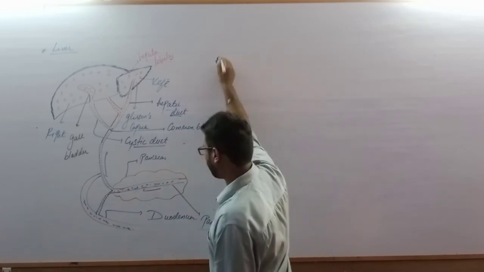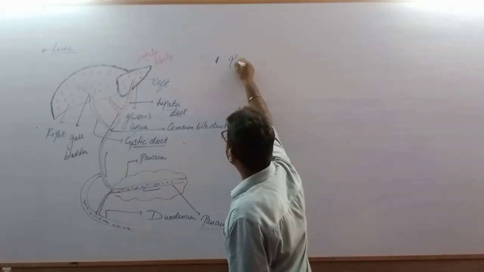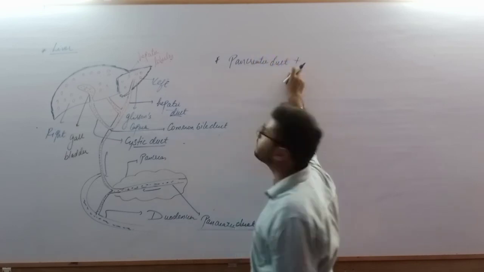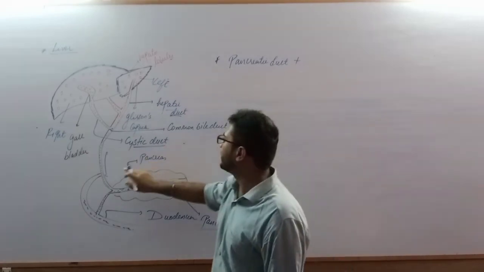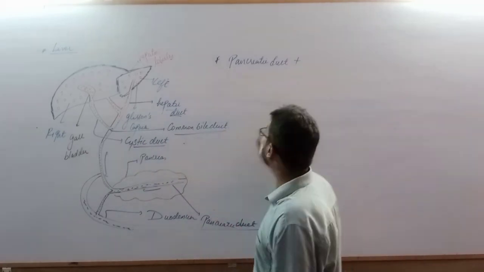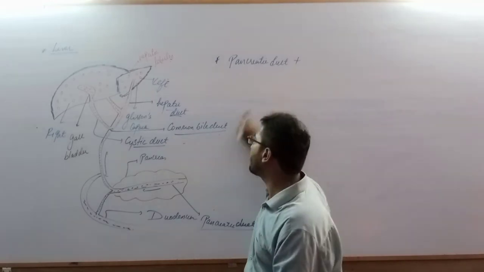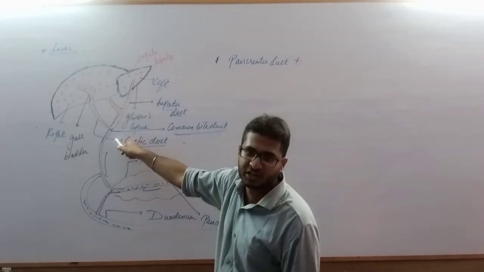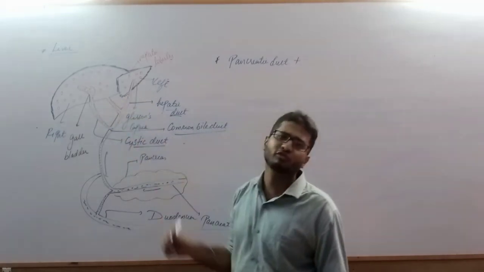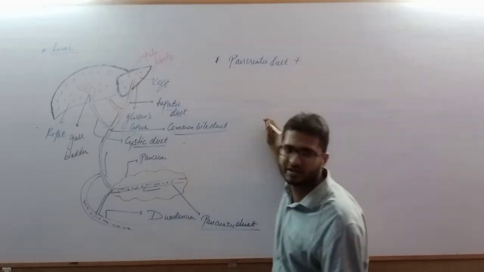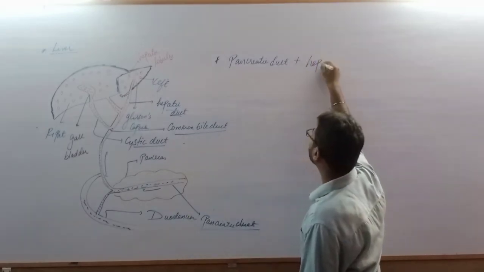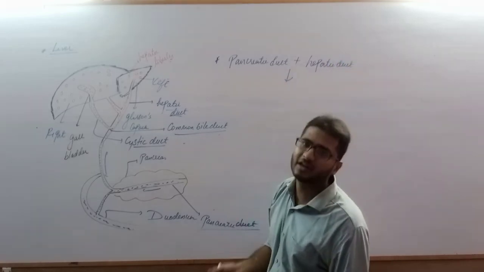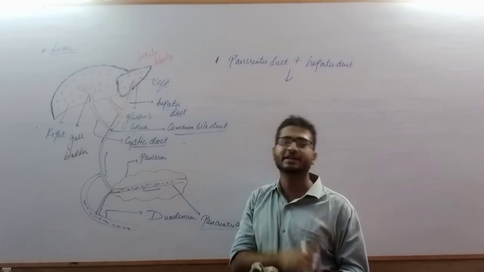The pancreas has which duct? The pancreatic duct, which we already labeled. So the pancreatic duct combines with the common bile duct. Clear? But this common bile duct is originating from which area? From the area of the liver, because that has a common connection point between the gallbladder and liver. So we can also write it as the hepatic duct. So when the pancreatic duct combines with the hepatic duct, it forms a common connection point, and that duct is called the common hepatopancreatic duct.